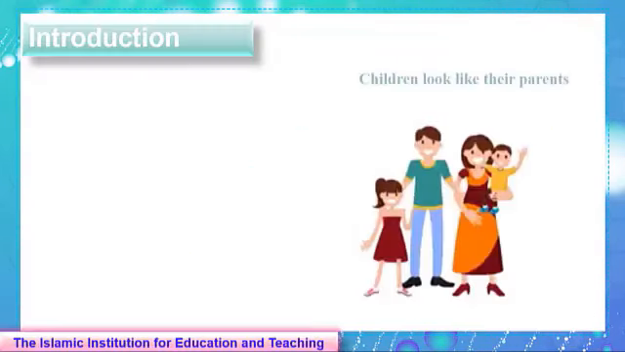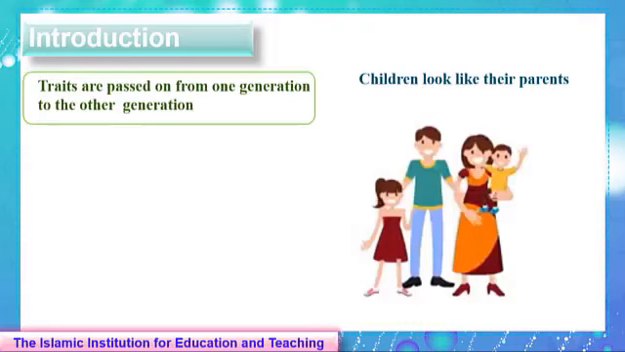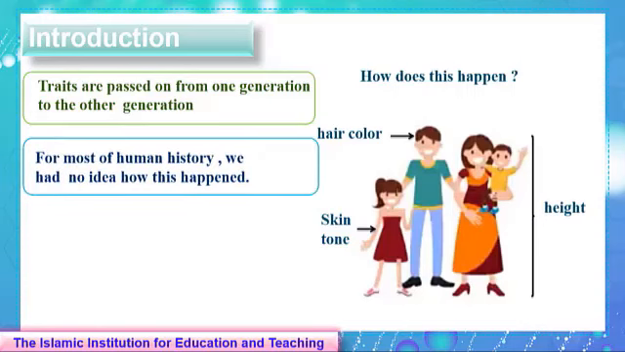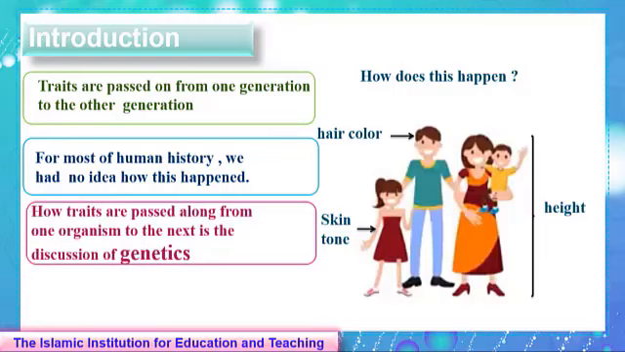Children look like their parents. Traits are passed on from one generation to the other generation, as hair color, skin tone, height, and so on. But how does this happen? For most of human history, we had no idea how this happened. How traits are passed along from one organism to the next is the discussion of genetics.